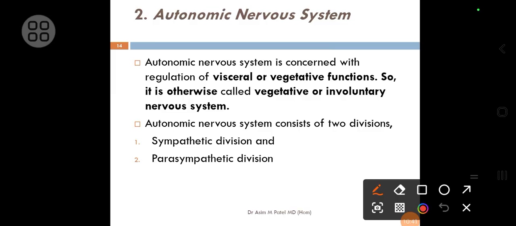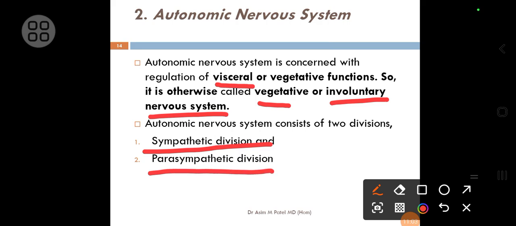Whereas autonomic nervous system is also called visceral nervous system. It is mainly responsible for controlling the organs. That is why it is called vegetative nervous system or involuntary nervous system, which is again divided into two divisions: sympathetic division and parasympathetic division.